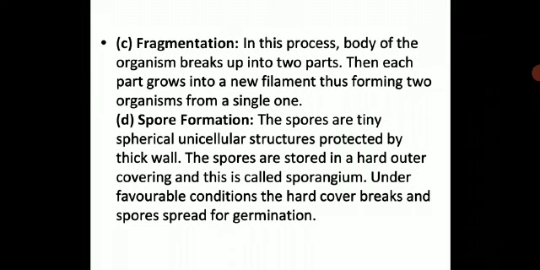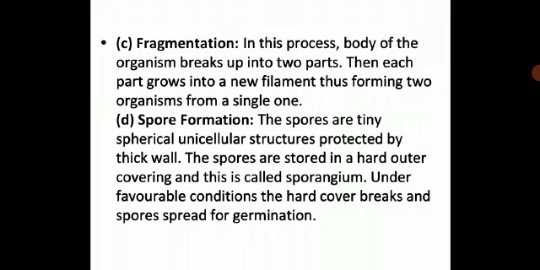Then spore formation. The spores are tiny spherical unicellular structures protected by a thick wall. The spores are stored in a hard outer covering called the sporangium, of which you have seen the diagram also. Under favorable conditions, the hard cover breaks and the spores spread for germination.